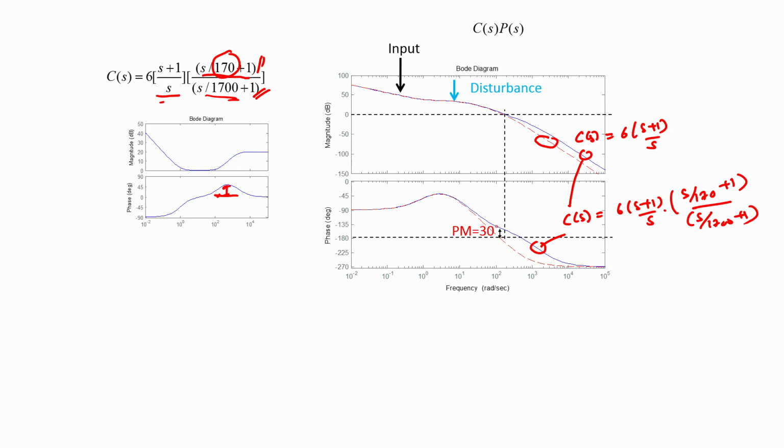Now what we see here is that we have managed to get the phase margin to now be 30 degrees. Of course this is still a little bit smaller than what we wished it to be, namely 40 degrees. We shall see a little while later how this problem can be fixed, but what is worth celebrating at this point is that our closed loop system is now stable because the phase margin is positive, and the magnitude characteristics are such that our disturbance and input tracking specifications are either met or often exceeded.